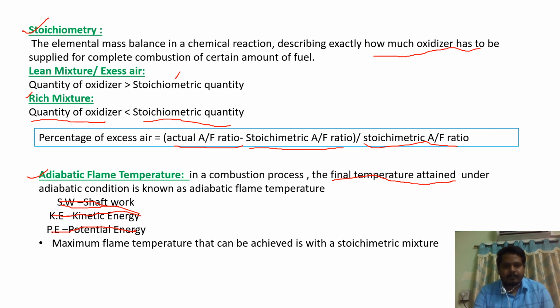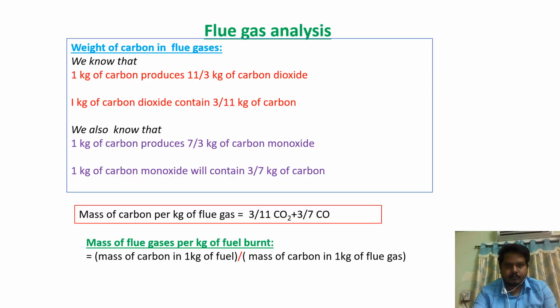Generally, maximum flame temperature can be achieved with the stoichiometric mixture, which means exact air fuel ratio, exact air supplied to the fuel, there will be complete combustion which will give maximum flame temperature. Flue gas analysis. Flue gas means exhaust gases which come out after combustion.